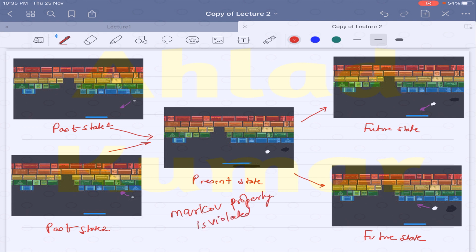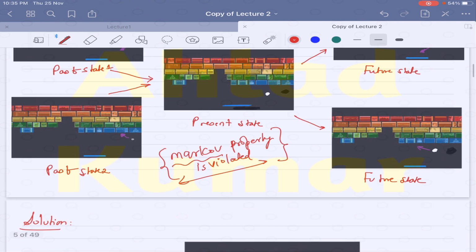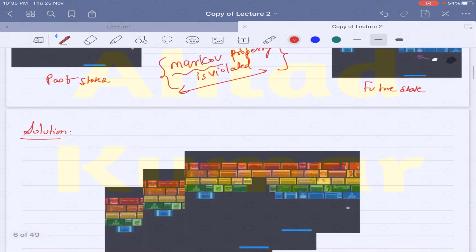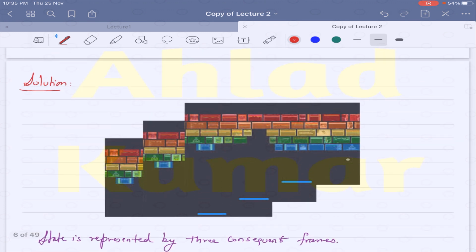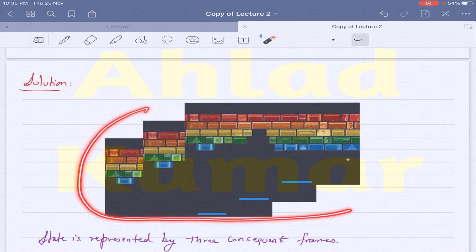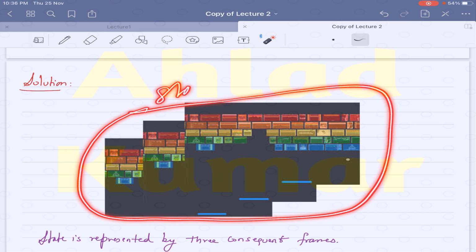So that means we cannot apply reinforcement learning to this? No, it's not like that. Basically, if the Markov property is violated, there are some ways in which you can make the Markov property valid by changing the conditions. Even if the Markov property is violated, what we will do is take three consecutive frames as a state.